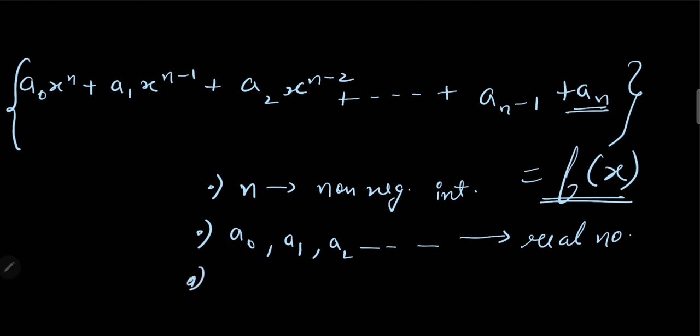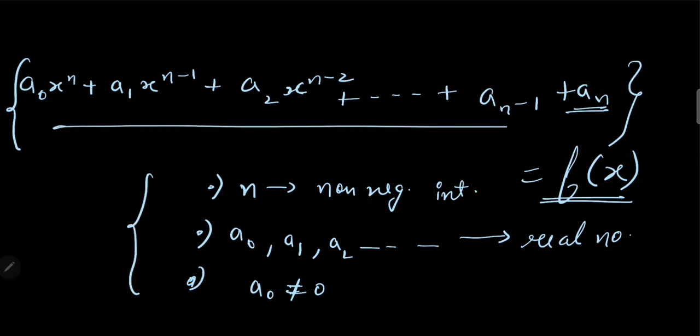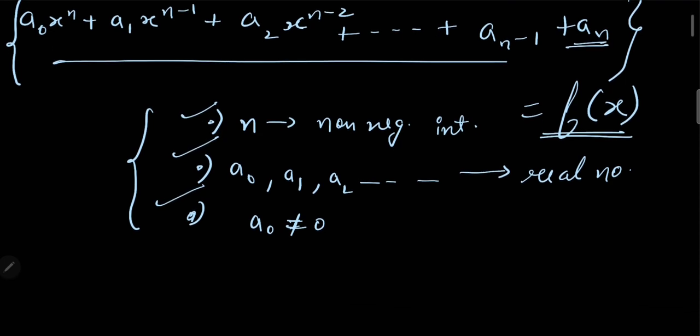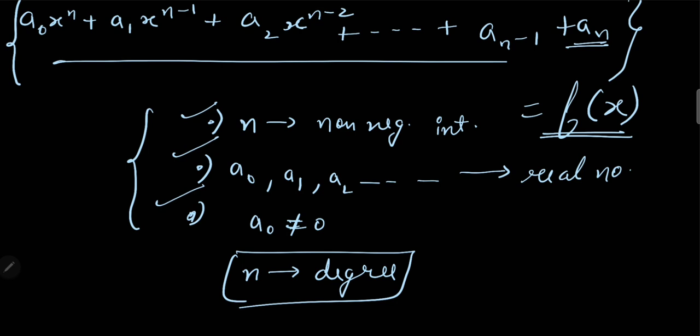And the third thing is a0 must not be equal to 0. If any expression in the form f(x) follows these three rules, then we can say that it is a polynomial of degree n.